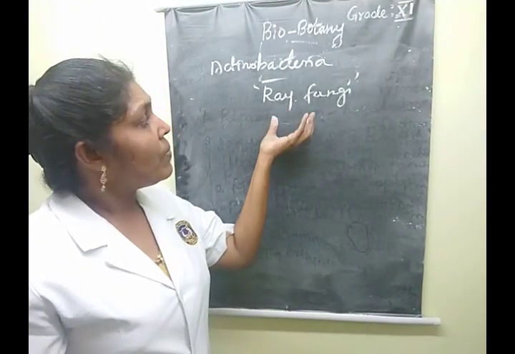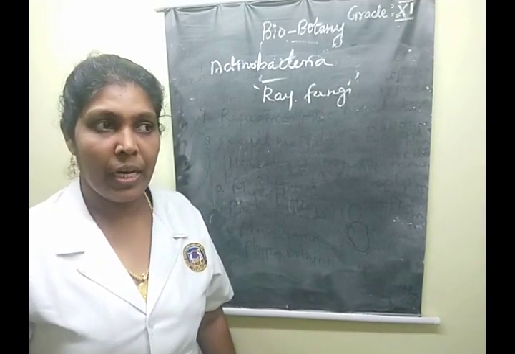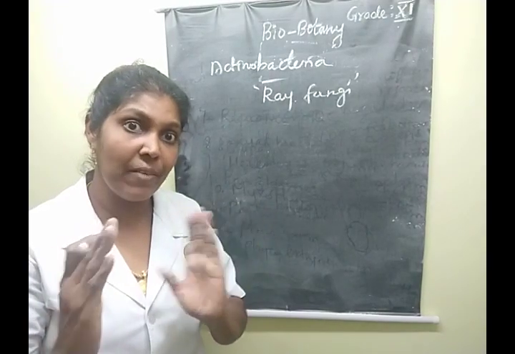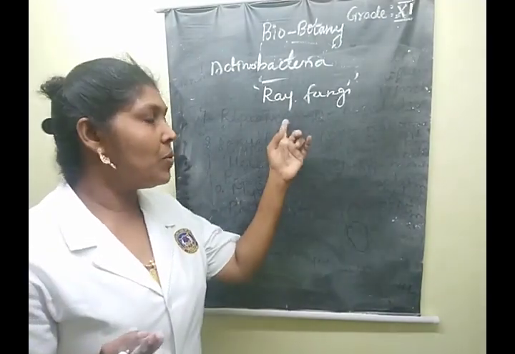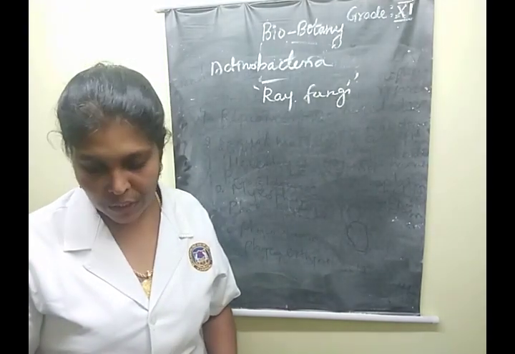The next point is that they come under gram-positive bacteria. Mycoplasma, already covered, is gram-negative type, with pleomorphy, a changing of shapes. Understood, children?